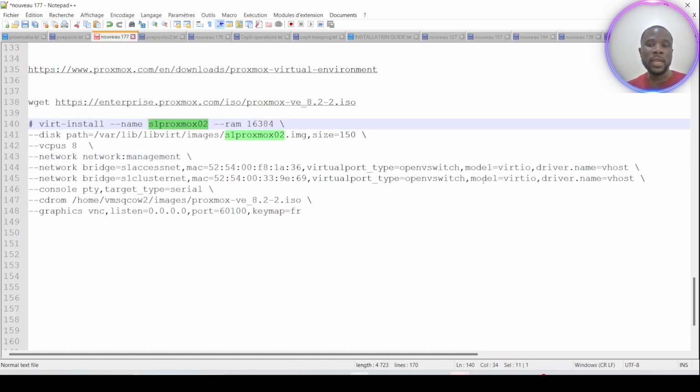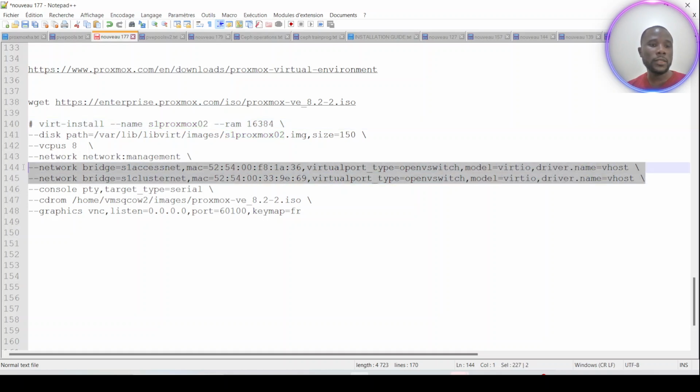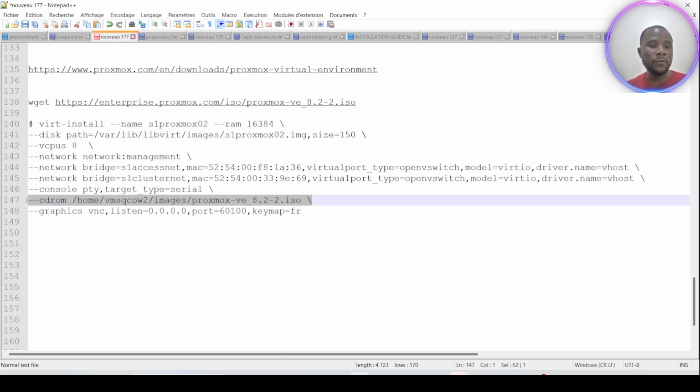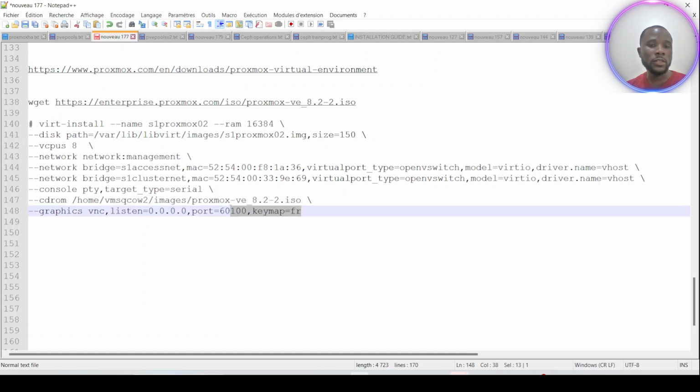Here I have 3 networks, because it is for a later purpose. But in your case, if you have only one network, it will be enough. Just for testing purposes, you can connect your Proxmox node on only one network, and it will work also. And here is the link for the ISO and some parameters which permit me to connect on the console of this node to complete the deployment.